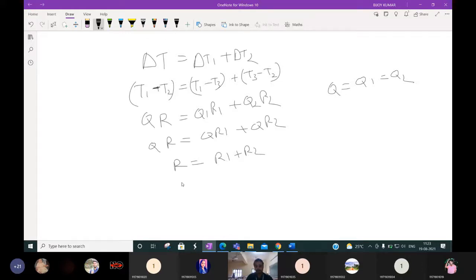Or we can say X by KA, where X is the total length and K is the overall thermal conductivity, is equal to X1 by K1 into A plus X2 by K2 into A.